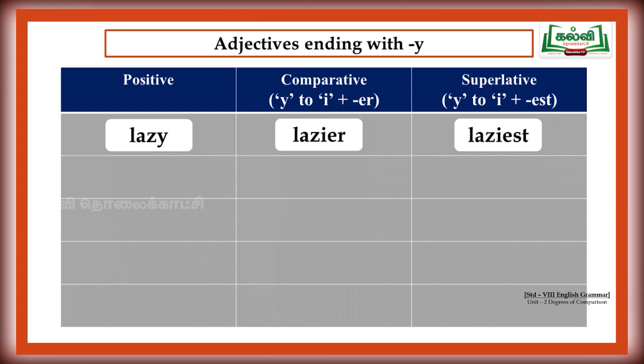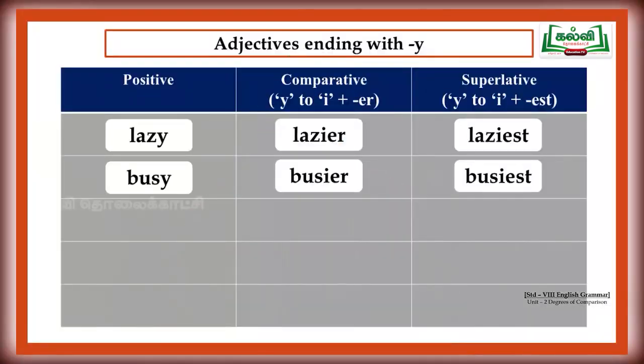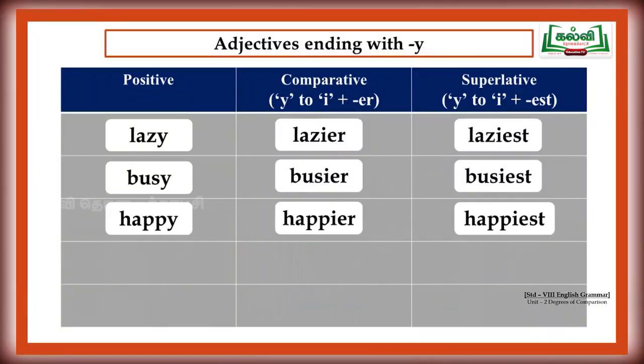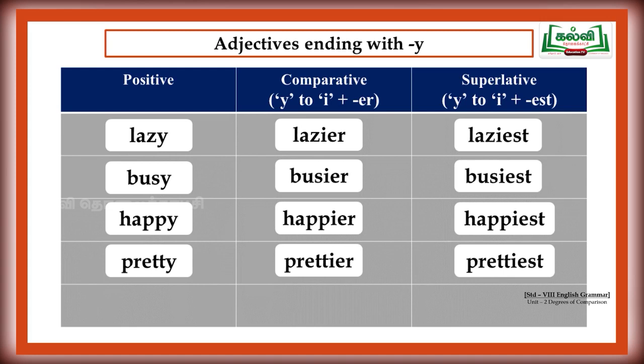Lazy, lazier, laziest. Are you lazy? No, we are not lazy always. We are always brisk. Good. Busy, busier, busiest. Happy, happier, happiest. Pretty, prettier, prettiest.